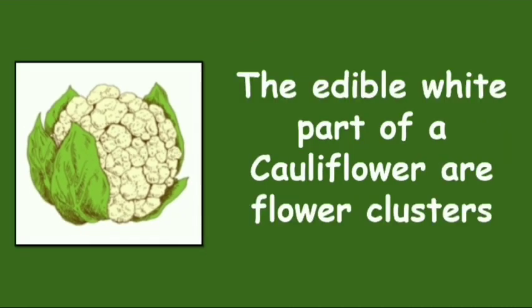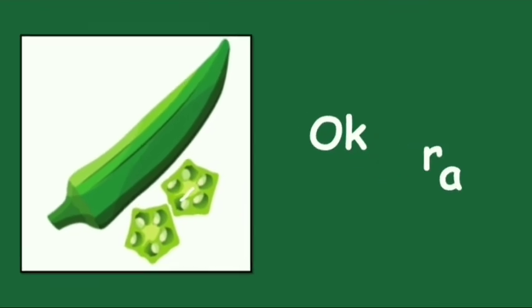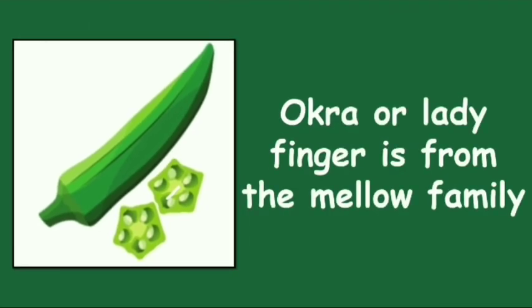Cauliflower. The edible white part of a cauliflower are actually flower clusters. Okra. Okra, or as it is commonly known, ladyfinger, is a flowering plant in the mallow family.